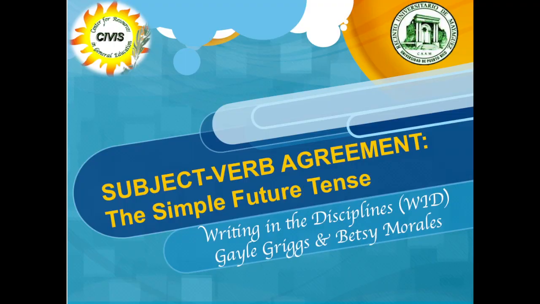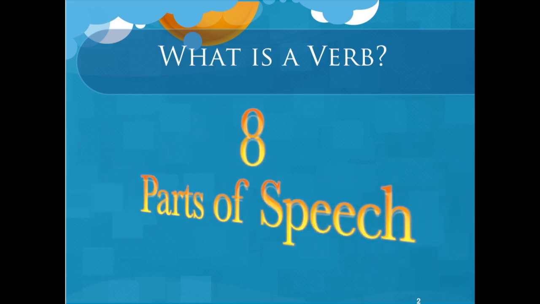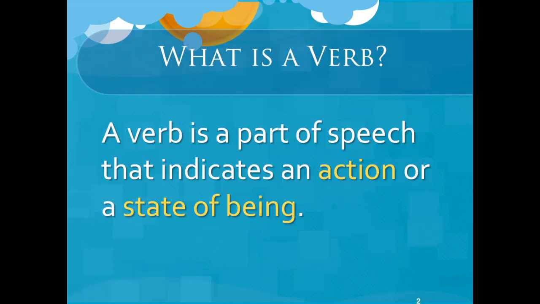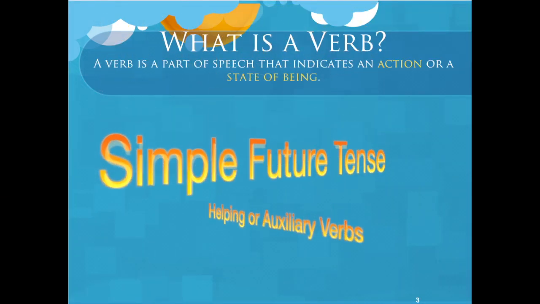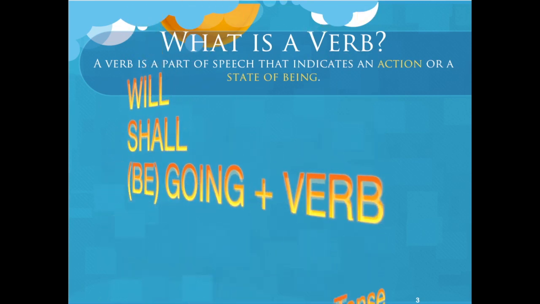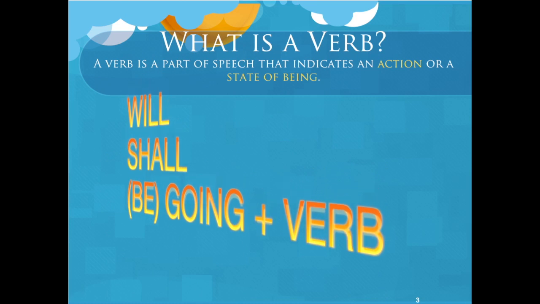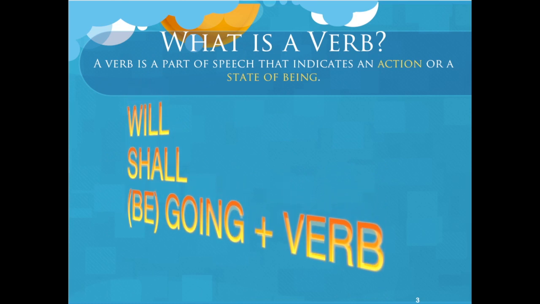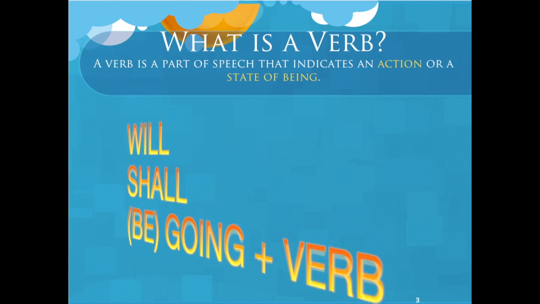I think so. Verb is a part of speech. There are a total of 8 parts of speech, and the verb is the one that expresses an action or a state of being. That's correct, Betsy. And the simple future tense is made with the helping or auxiliary verbs will or shall, or a form of to be with going, followed by the main verb in its infinitive form.